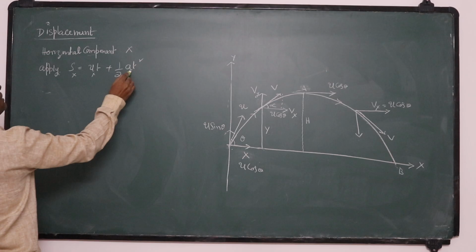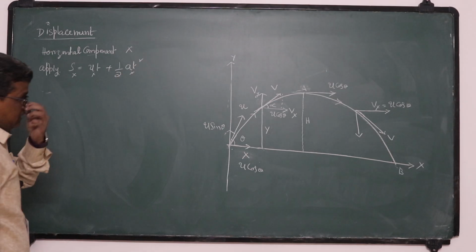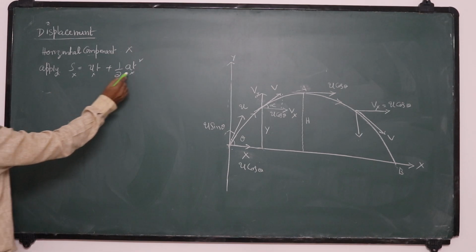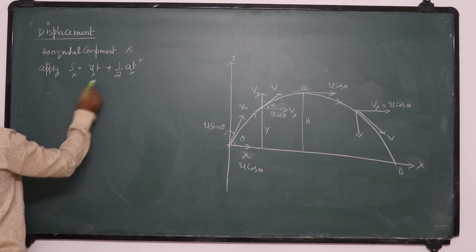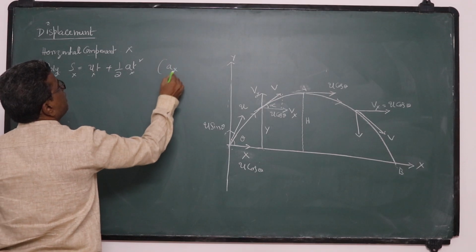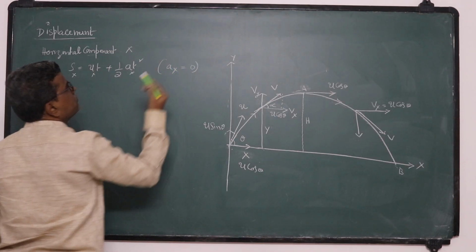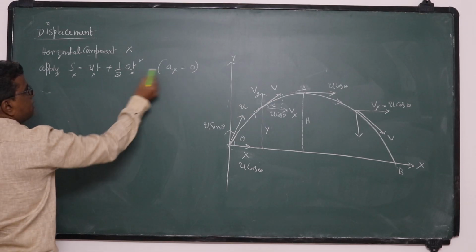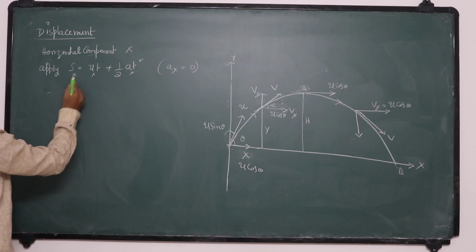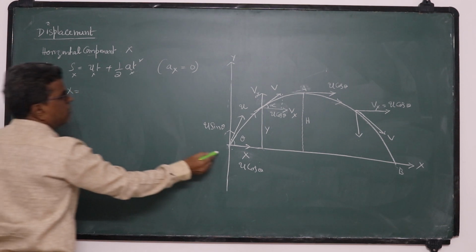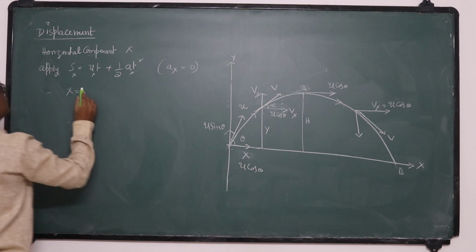So this suffix represents the x-axis. In the horizontal direction, acceleration is 0. There is no acceleration in the horizontal direction. So ax is 0 and sx becomes x. What is the initial velocity in the horizontal direction? u cos theta.